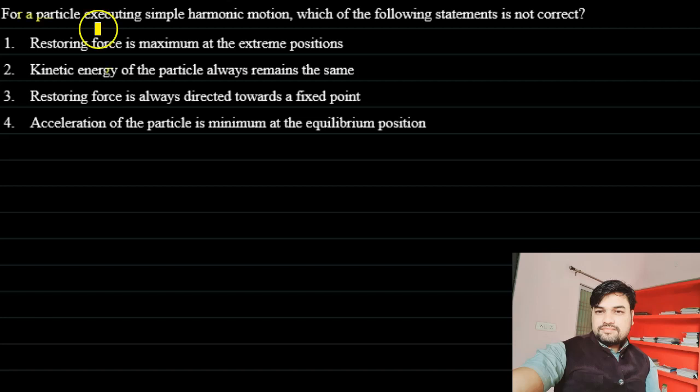So the question says, for a particle executing simple harmonic motion, which of the following statements is not correct? Restoring force is maximum at extreme position. Kinetic energy of the particle always remains the same. Restoring force is always directed towards a fixed point. Acceleration of the particle is minimum at the equilibrium position.